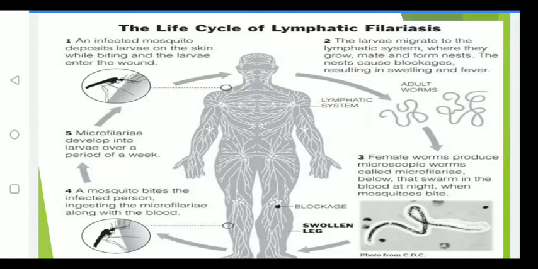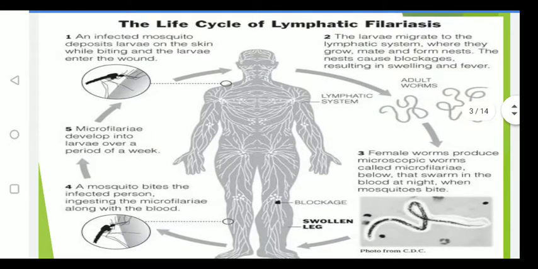Okay. Third point, the female worm produces microscopic worms called microfilaria. These swarm in the blood at night. So it is at night time only that the female worms produce the microscopic worms called microfilaria, when the mosquitoes are biting.